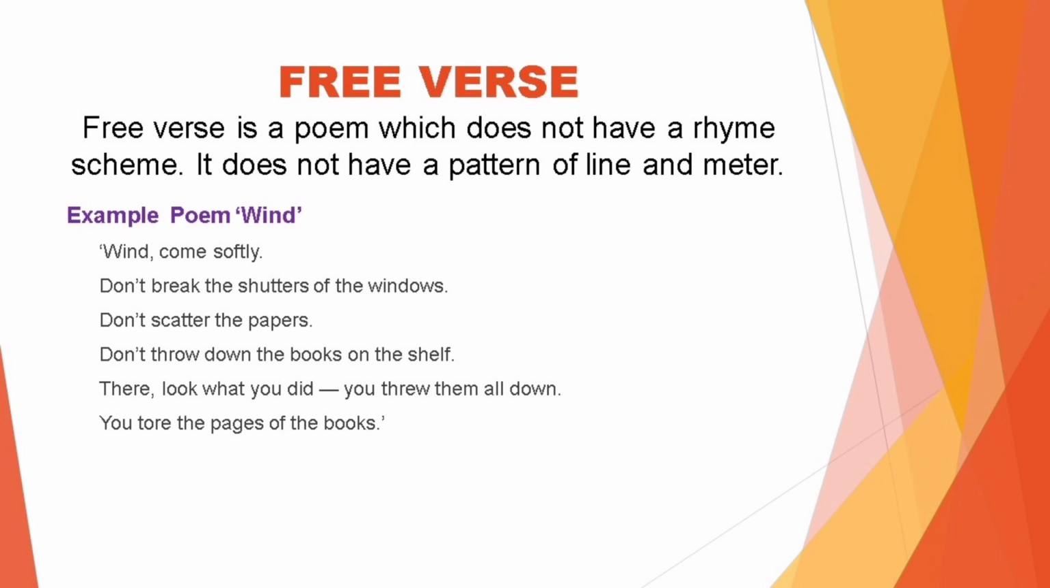Now here we see that the last words do not rhyme with each other at all. The last word of the first line is softly. The last word of the second line is windows. They don't rhyme with each other. The last word of the third line is papers, of the fourth line is shelf, of the fifth line is down, and of the sixth line is books. None of these words rhyme with each other. So we can say that this poem is written in free verse, since it does not have a rhyme scheme.